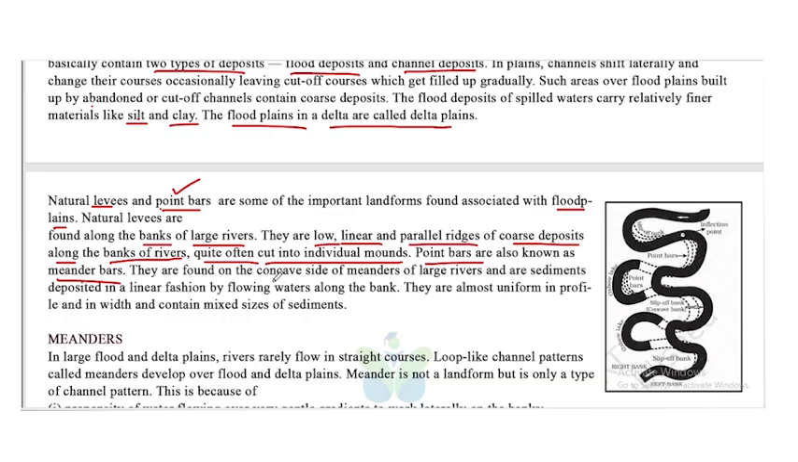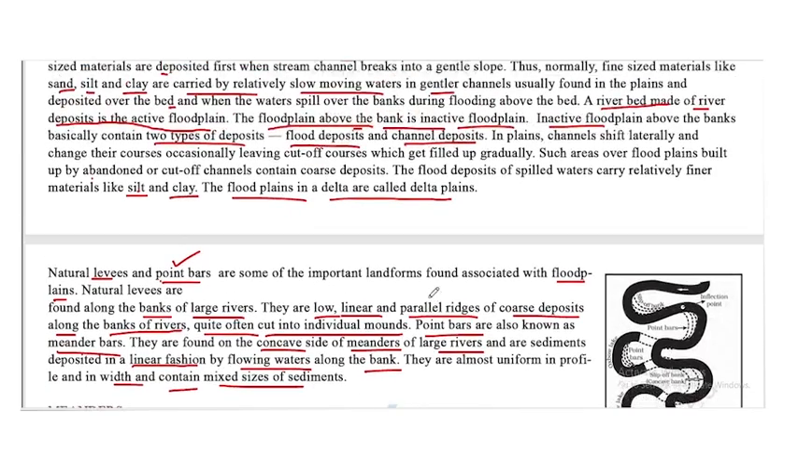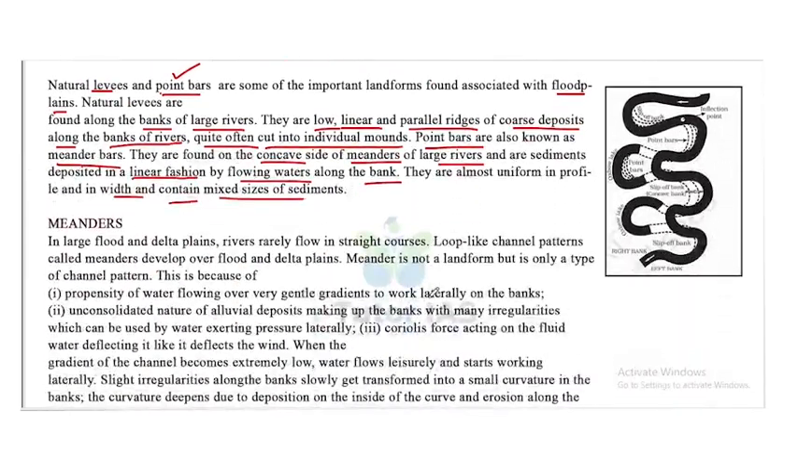They are found on the concave side of the meander of large rivers and are sediments deposited in a linear fashion by flowing waters along the bank. They are almost uniform in profile and in width and contain mixed size of sediments. Now, next one is meanders.